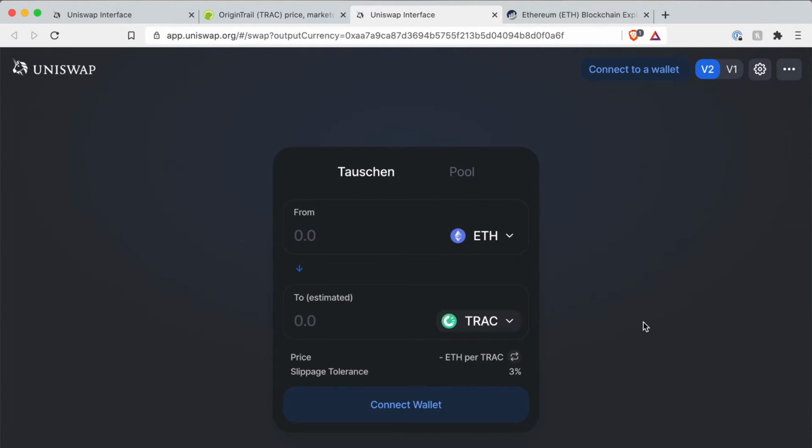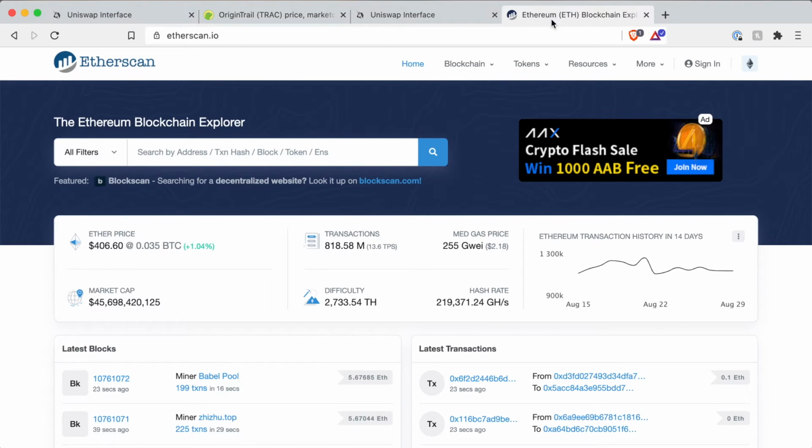So here you have now the market pairs you want to trade at, but it's very important now to verify that this link is correct. To do this, you could have clicked the link in the pop-up window I've shown you before, where they warn you about the scams, but you can also copy the contract address at the top here. You see here output currency, and then this part is the contract address. So we copy it and go to etherscan.io.